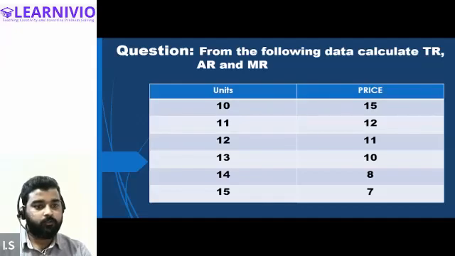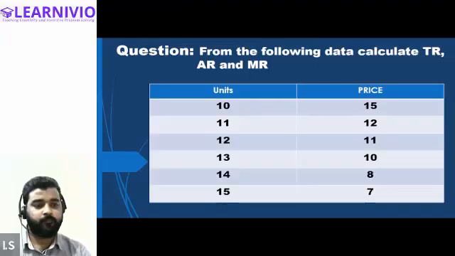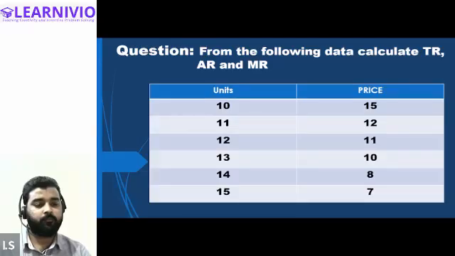Can anyone, Peer, tell me the total revenue in this question? Sir, 150, 132, again 132, and 130, then 112, and 105. Okay. Then marginal revenue, Samiksha. Sir, 150, minus 18, 0, minus 2, minus 18, minus 7.